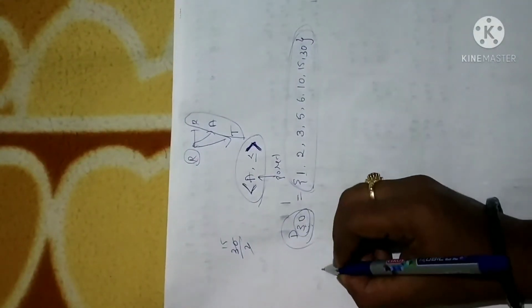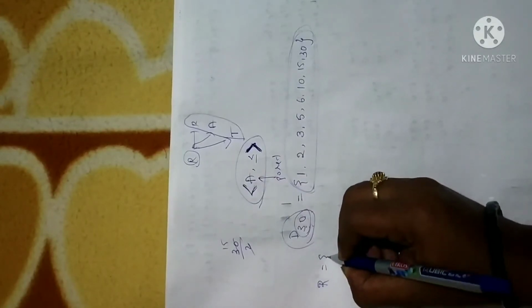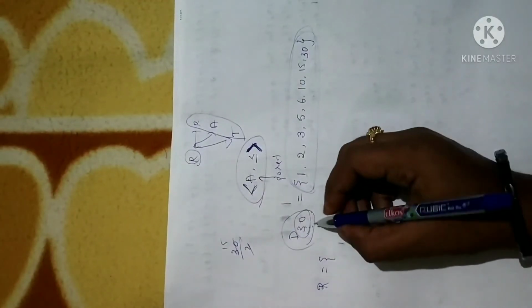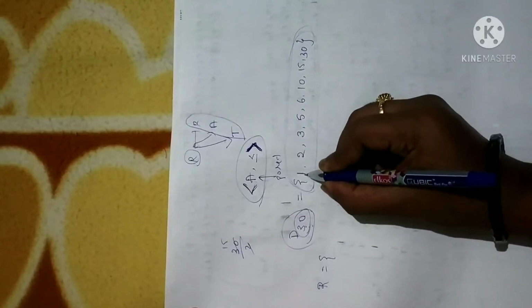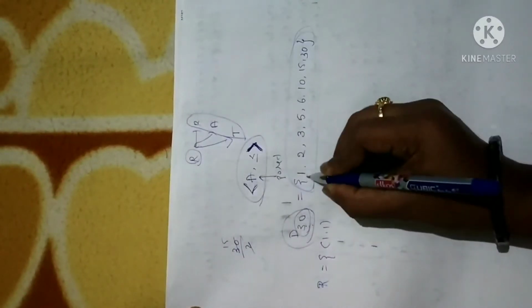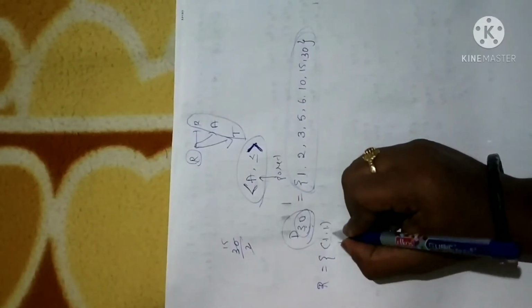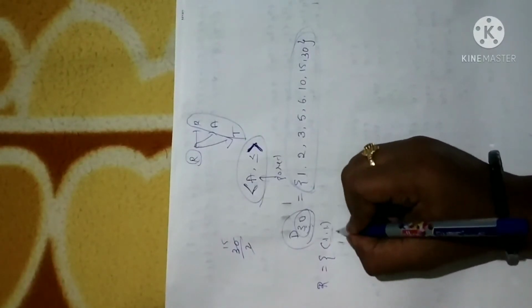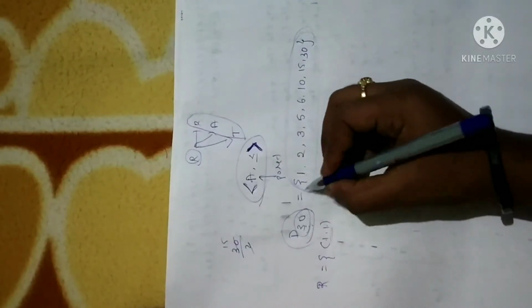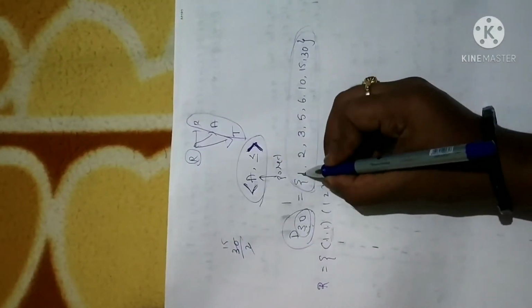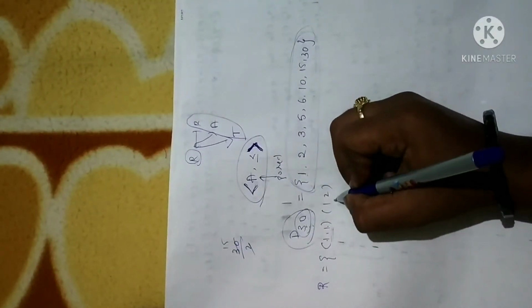Now if you are going to write a relation R within this D30, you can write 1 comma 1. Why? Because 1 divides 1. Whatever elements you write inside should be divisors of one another. Like 1, 2: 1 completely divides 2.